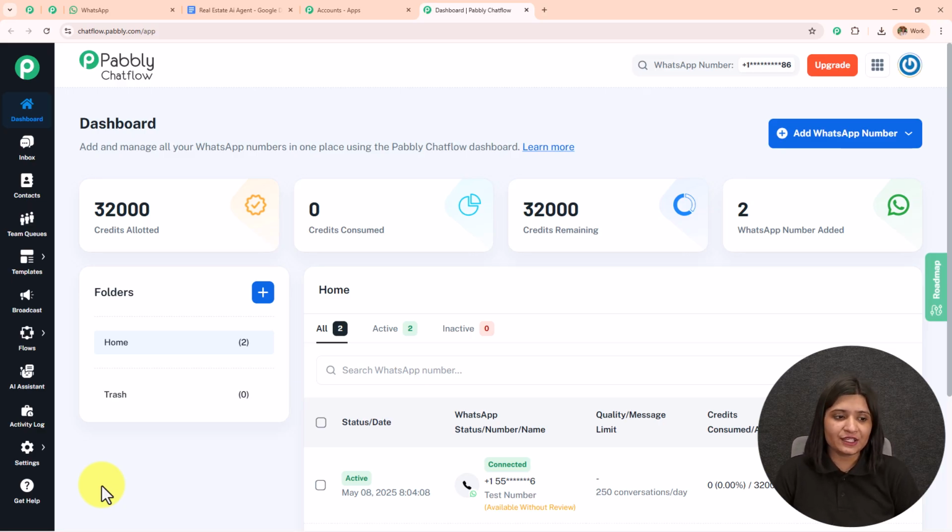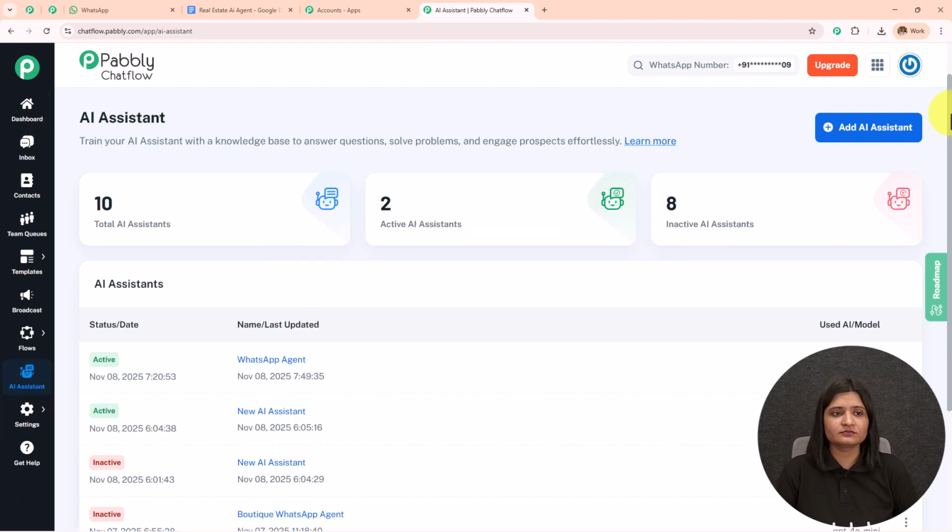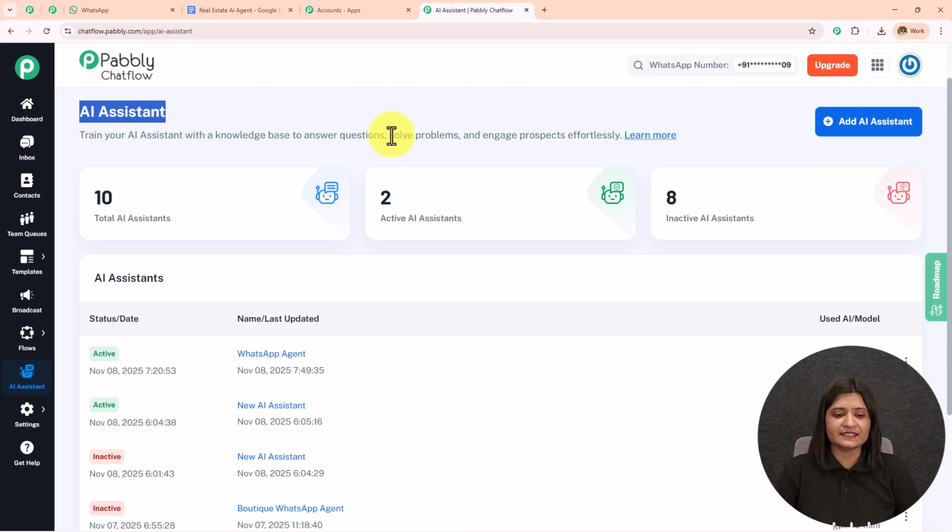Now to create this AI agent, on the left hand side we have this option of AI assistant. We are going to open this. Here I've landed towards this AI assistant page. You can see the total AI assistant, active AI assistant and the inactive AI assistant. Here the two AI assistants are active on some chats.